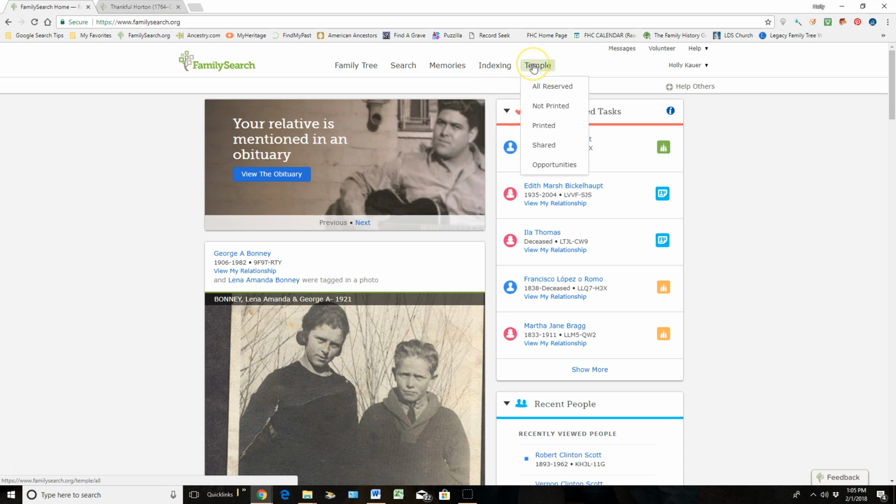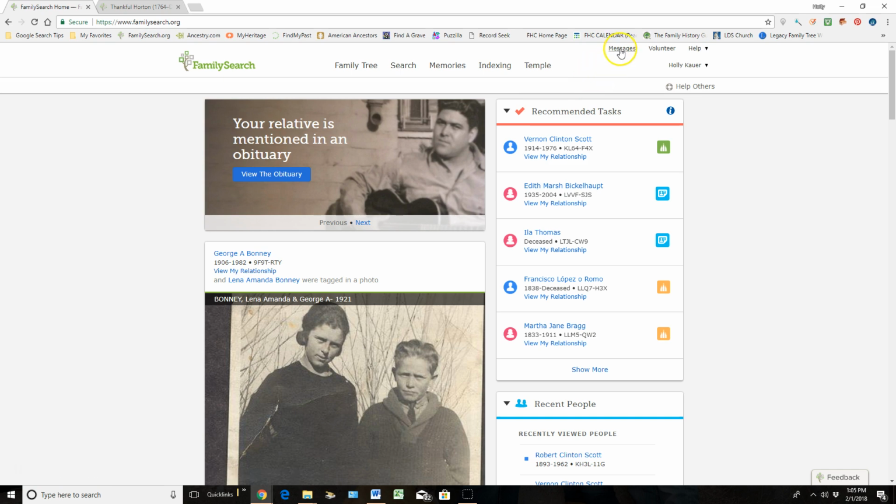The next area is all about temples and the work that we've reserved or that we may have shared with family and friends. This opportunities is where the computer actually goes out and finds temple work for us that they believe is ready to be done. It's just up to us to make sure it's accurate.